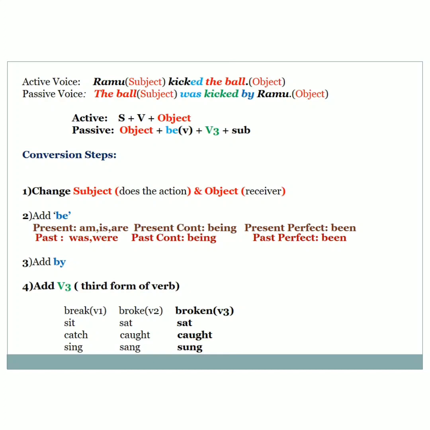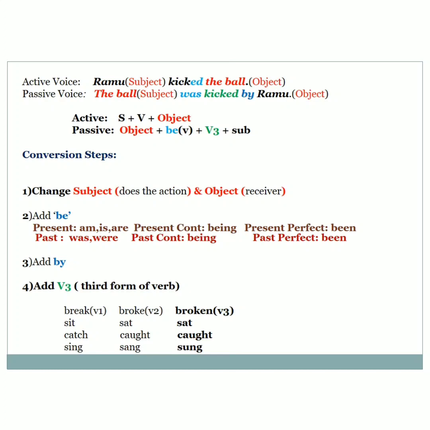See the sentence. Identify the verb in the sentence given there. Identify the verb. Ramu kicked the ball. What is the action there? Verb means action. What is the action? Yes, very good. It's kick. Who does the action here? Who does the kick? Yes, it's Ramu. So, the person who does the action is the subject in active voice. And who receives the action here? It is the ball. So, here the ball is the object.